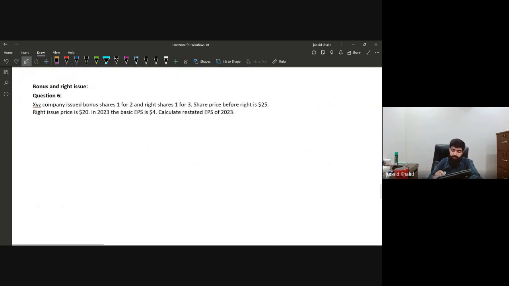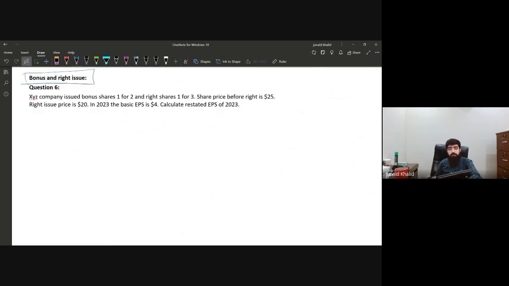Now we have a very important question, and that is how to deal with the bonus and the right issue. If both the bonus as well as the right shares are given in the question, how do we account for it? That is something that you need to understand. And many of the students face a lot of difficulties in this type of questions. So let's try to solve it now. XYZ company issued bonus shares 1 for 2 and right shares 1 for 3. The share price before the right is 25 and the right issue price is $20. In 2023, basic EPS was $4. Calculate the restated EPS of 2023.